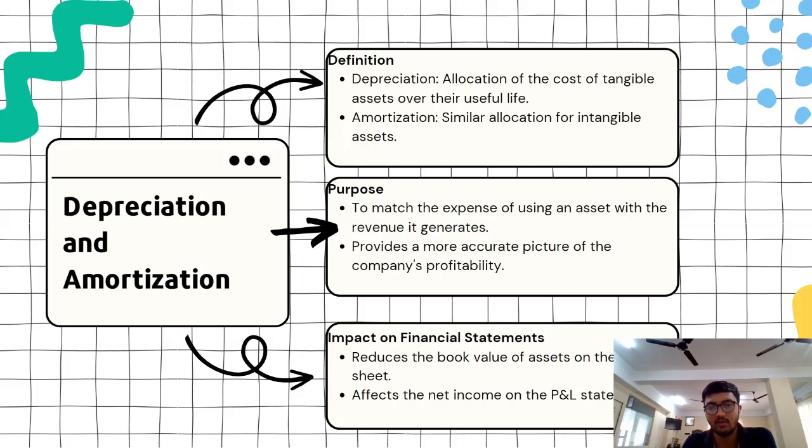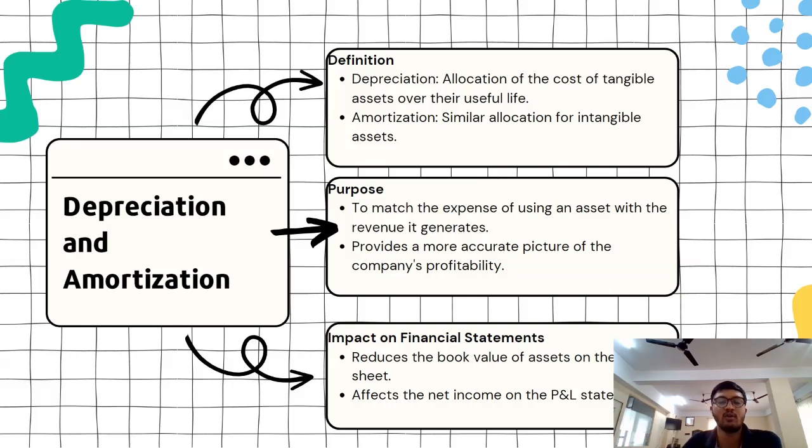So this is about accounting principles. I don't have to get into the details of it, but for information, I was talking about how depreciation in general works. Depreciation and amortization is an expenditure for a company, with a similar allocation for intangible assets. It is the same every year.